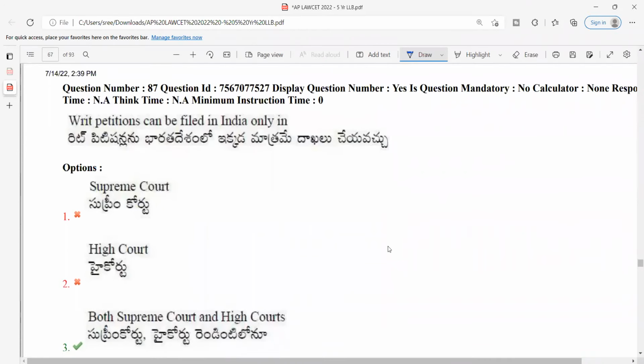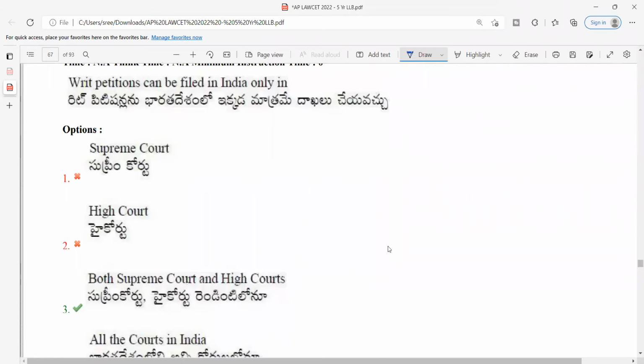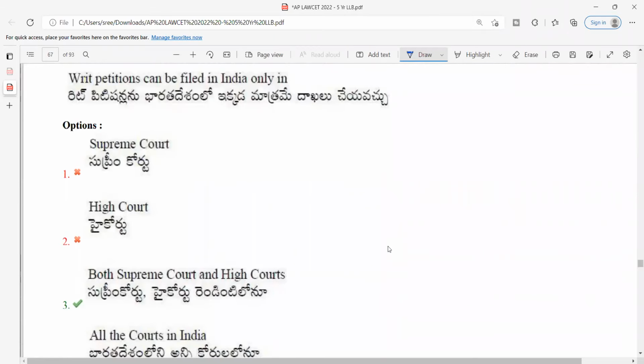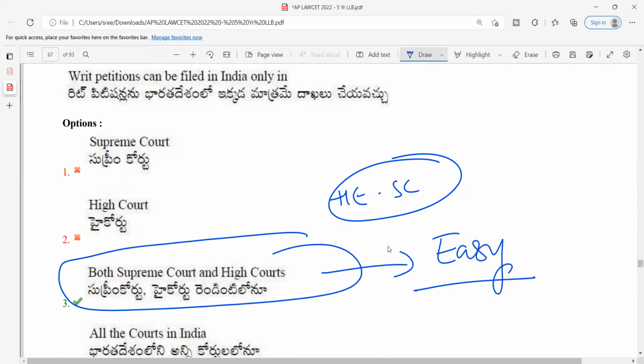Writ petitions can be filed in India only in a very easy question. I told you who can issue writs in India: High Courts and the Supreme Court. These are the constitutional courts in India, the High Courts and the Supreme Court. So both the High Court and the Supreme Court. For those who have attended the classes, I would again rate this particular question as easy. Next.